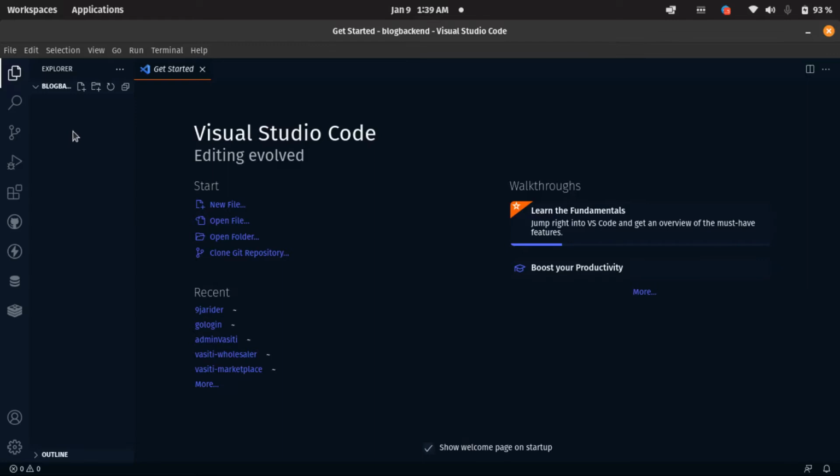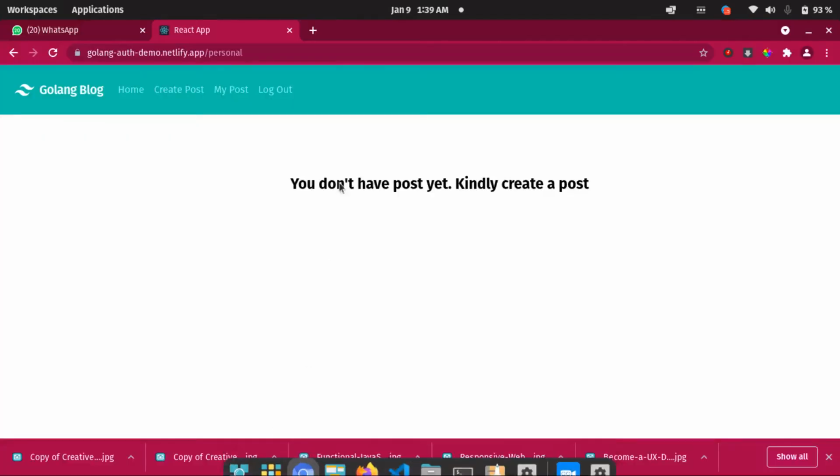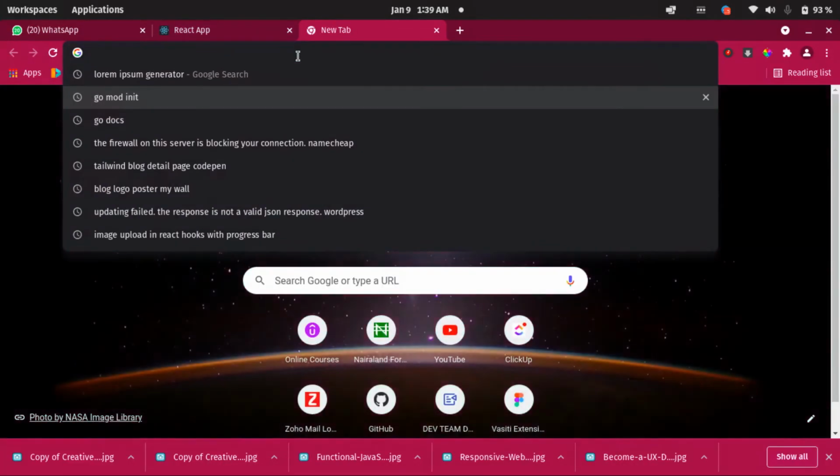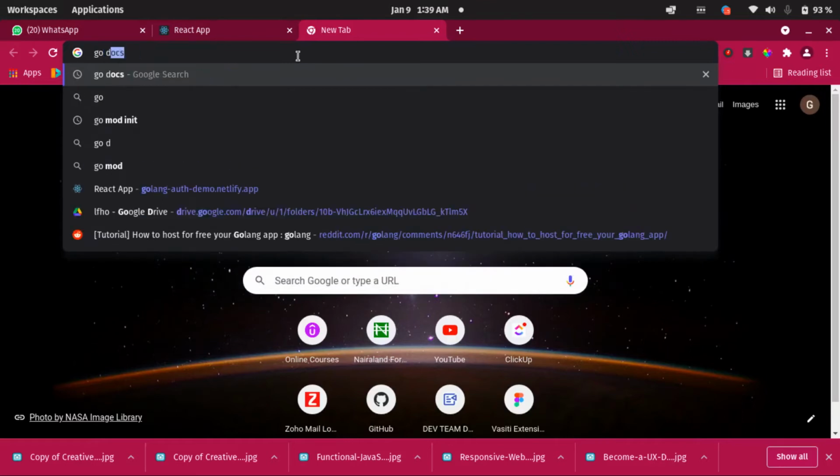So the first thing you have to do, if you don't have Go installed on your machine, kindly install it. Let me show you quickly. Let's go to Google, to their documentation. Let's go to the Golang documentation. All right, so Go docs.